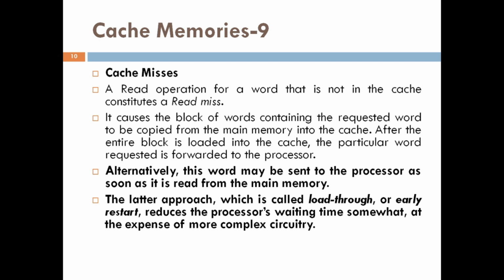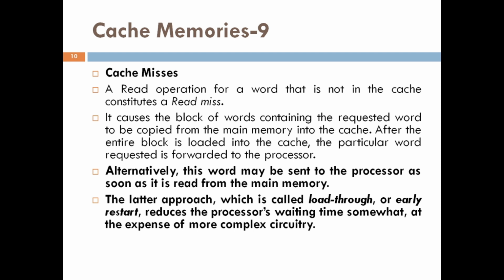Next is cache misses. When the addressed word in a read operation is not in the cache, a read miss occurs. The block of words that contains the requested word is copied from the main memory into the cache memory. After the entire block is loaded into the cache, the requested word is forwarded to the processor.